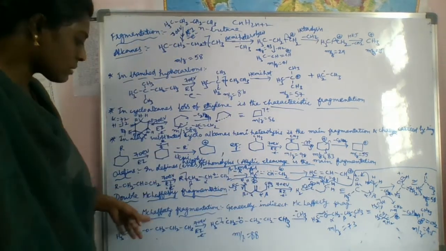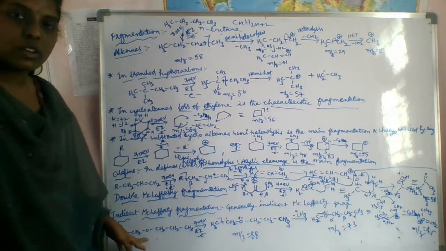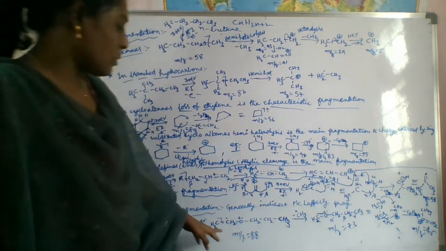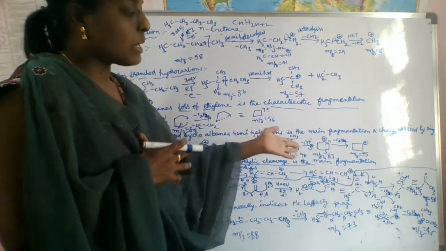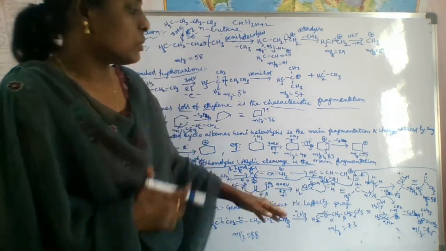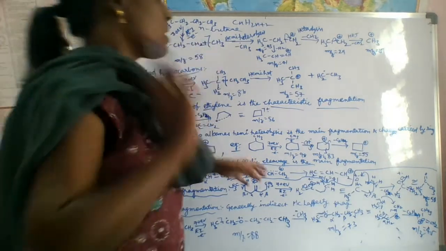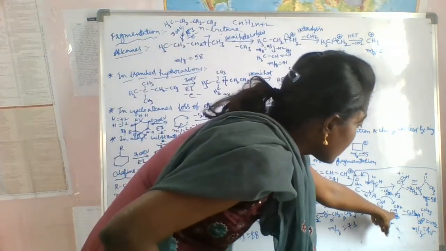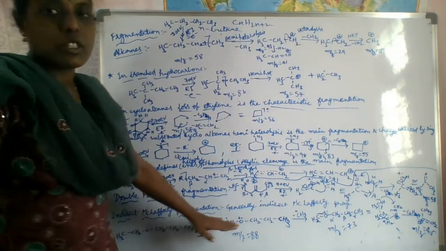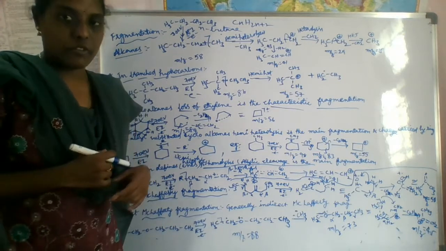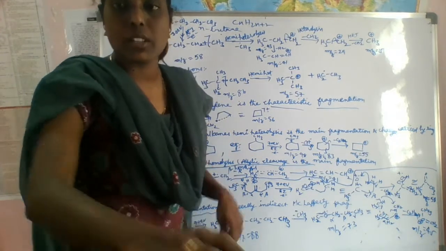Next, what is the indirect McLafferty fragmentation? It generally occurs in ethers, right? So if you take this ether, if you remove this one first, we have to form this one. Then we have to write it in the McLafferty mode, and then you can do the McLafferty fragmentation. What is the difference there? Just here a double bond being present is enough. So like that we have to do the indirect McLafferty fragmentation, not the direct one. So this is about some molecules' fragmentation.